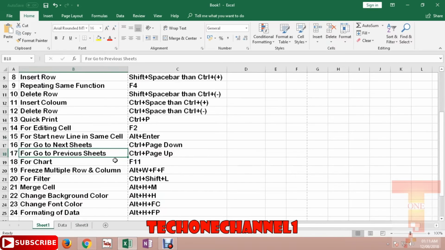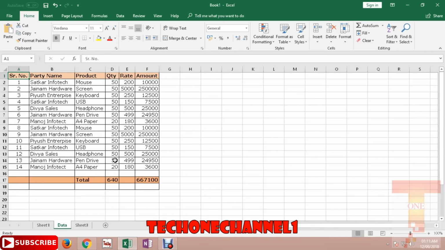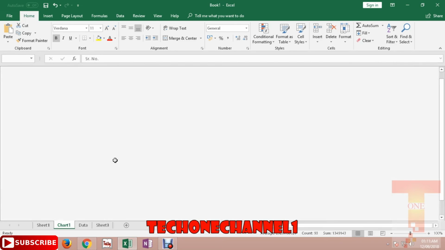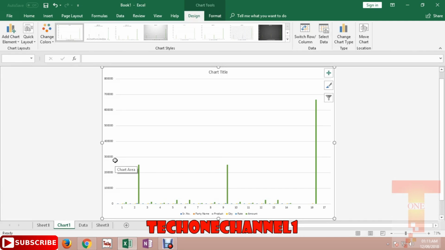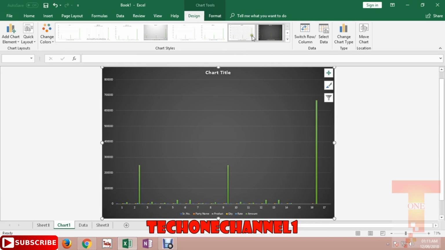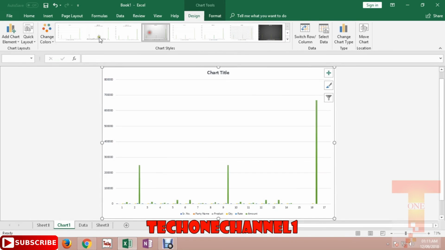That's an easy function. For a chart, suppose I have a database here and I want to prepare a chart. I just need to go to Data, Insert Chart, and that's all. Or I can do it by pressing F11, so the chart gets prepared automatically, and I can change the format and color, whichever I want.